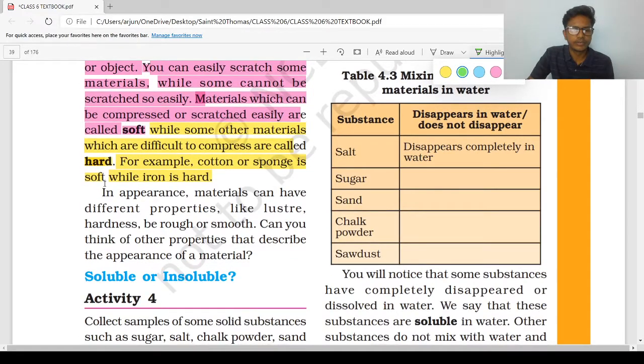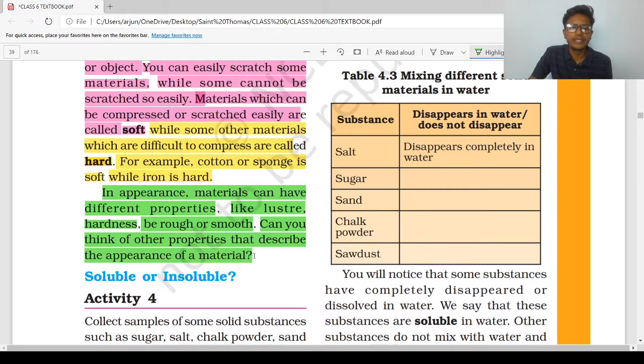In appearance, materials can have different properties like luster, hardness, rough or smooth. Can you think of other properties that describe the appearance of material? This is the question which you have to do by yourself. The answer is also given in the PDF. You can refer to it if you don't know.